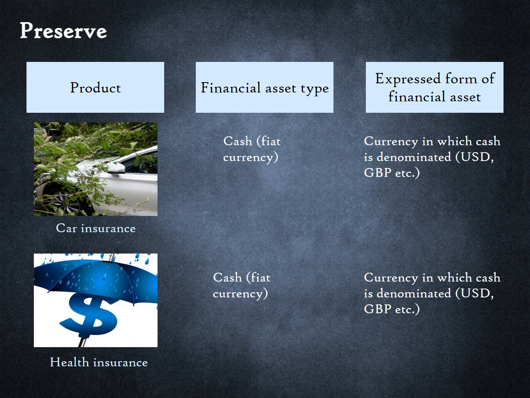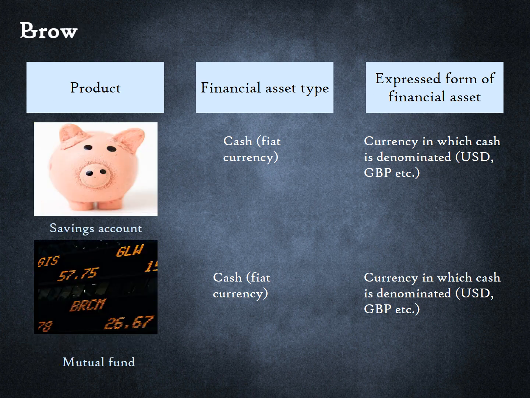A financial product can preserve the value of financial assets by protecting against the impact of future events. Insurance policies fit into this bucket. The financial asset preserved is cash. Financial products can grow the value of our cash by deploying it in financial assets that earn returns. Examples include savings accounts and mutual funds. Note that a financial product can perform multiple functions. A savings account helps us store our cash but also helps grow it.